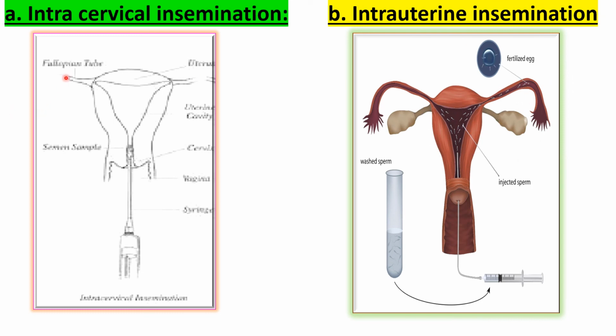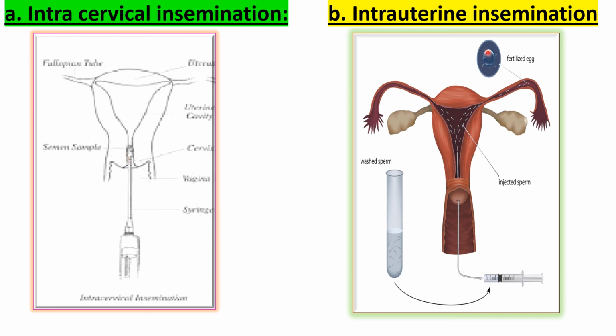So, what is intracervical insemination? Here, the unwashed sperms are injected into the cervix region. This is the pictorial representation. This is the catheter used to inject the unwashed sperms into the cervical region of the female. This type of insemination is called intracervical insemination.